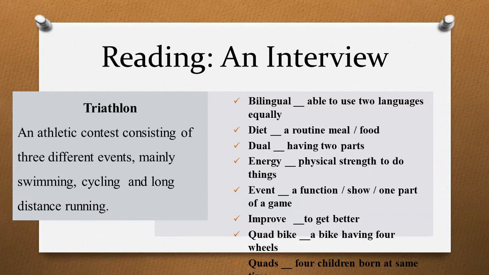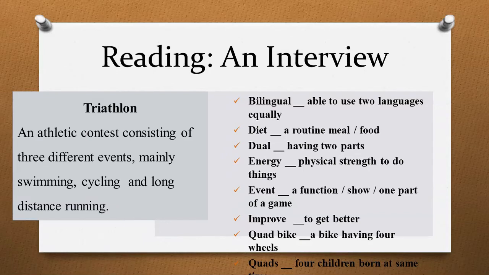First we will discuss what is a triathlete. A triathlete is a player who takes part in the event of triathlon. Triathlon is an athletic event in which the participants participate in different contests, different events.